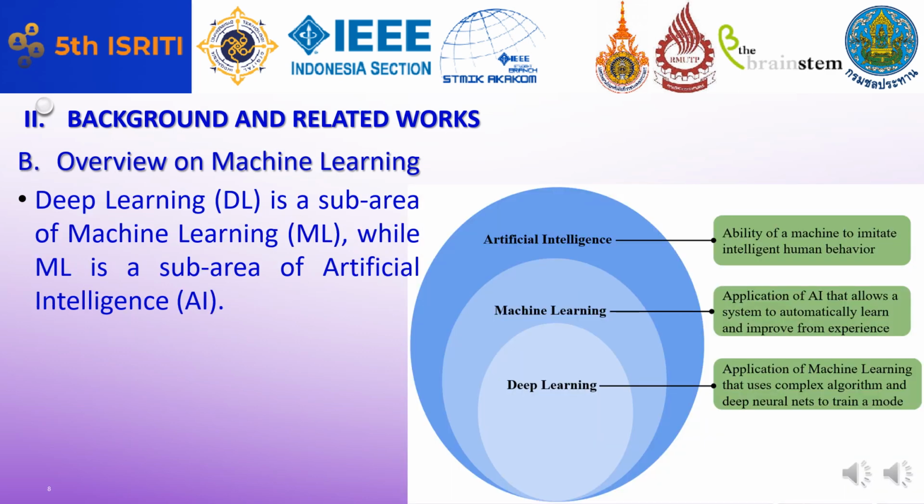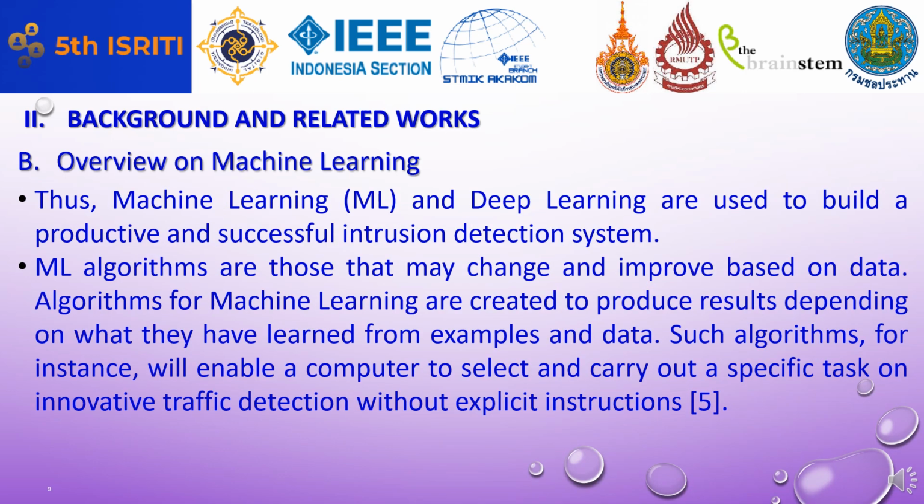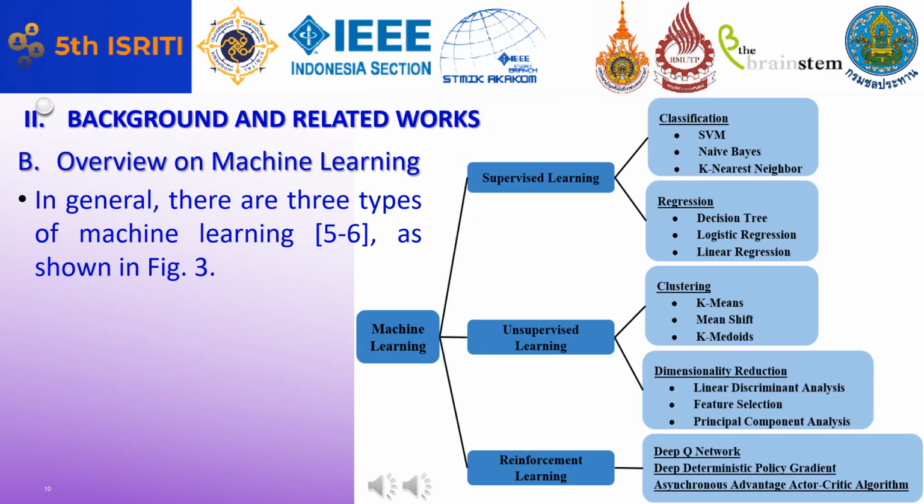This slide shows an overview of machine learning. This is a sub-area of AI. Algorithms for machine learning are created to produce results depending on what they have learned from examples and data. Mainly, there are three types of machine learning, consisting of supervised learning, unsupervised learning, and reinforcement learning.